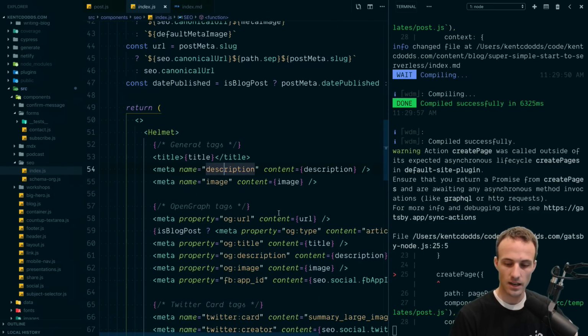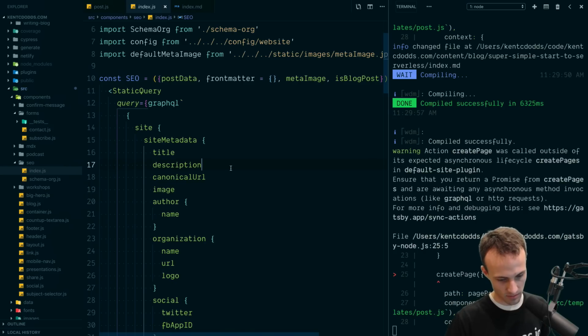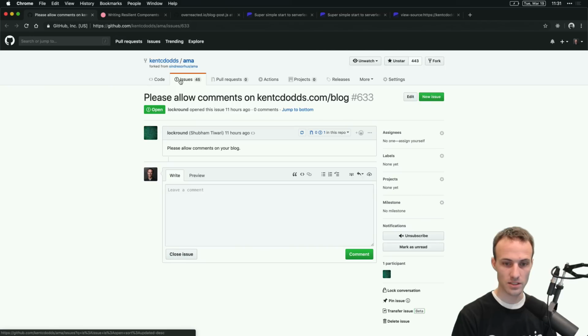So I want to make a meta description that does not have the markdown. So it cleans out all that markdown. Maybe there's a package for this, or maybe I can just convert it into HTML and then do an innerText or textContent or something like that. So we'll see how we're gonna go about doing that. But yeah, really, I just want to get rid of this and any other markdown, because it shows up when people are previewing the tweets and stuff, and it doesn't look very good.